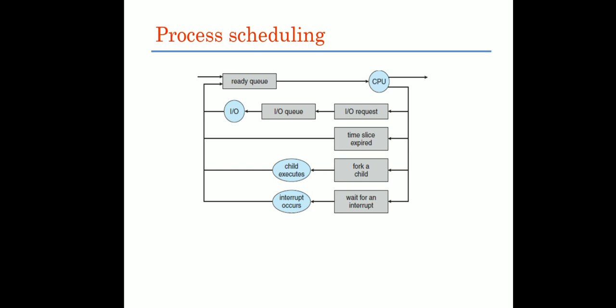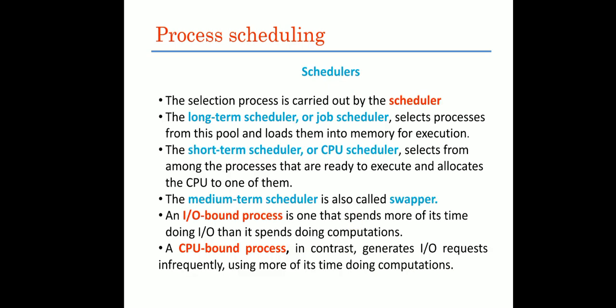And one more possibility is if a child process is created by the parent process, until the child process executes, the parent process has to wait. So that will be taken out of the CPU and put into the ready queue again. The last option is if any interrupt occurs at the CPU while executing any process, the currently executing process will be taken out and put back into the ready queue.